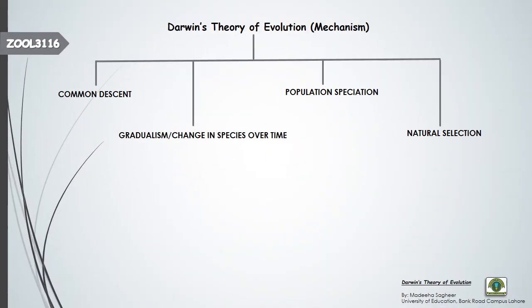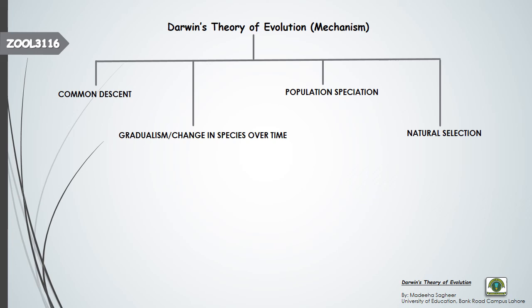Okay, today we have talked about Darwin's different ideas as mechanisms of evolution. We have talked about common descent, gradualism or change in species over time, population speciation, that is how new species evolve within a population, and finally natural selection.